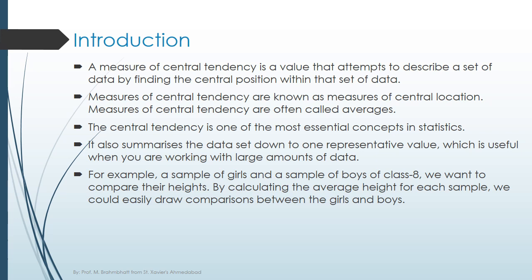It also summarizes the data set down to one representative value, which is useful when you are working with a large amount of data. It's difficult to describe the central location of a 1000-item data set if you consider every number individually.